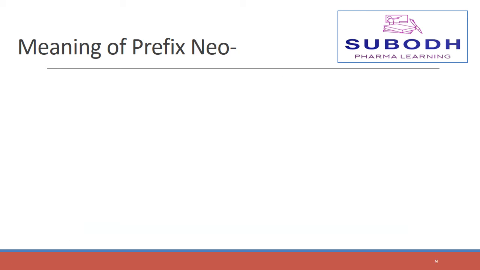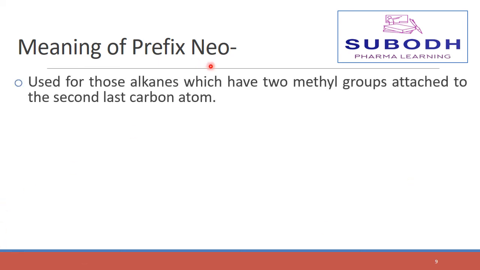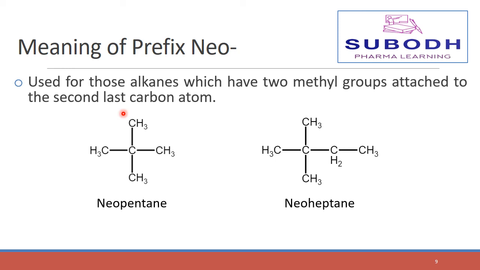The meaning of the prefix neo. The prefix neo is used for those alkanes which have 2 methyl groups attached to the second last carbon atom. See the example of neopentane and neoheptane. The two CH3 groups, 1, 2, are attached to the second last carbon atom.